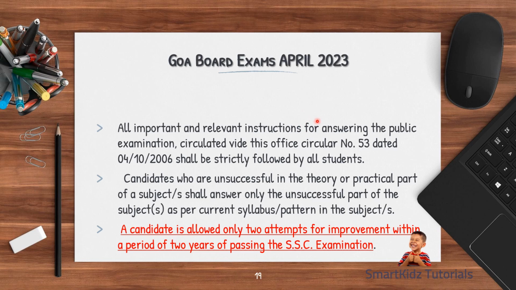Such students are allowed to sit for level, but they have to clear the papers that have been marked as needs improvement. So it says that you are allowed only 2 attempts to do the improvement. So if you don't do it within those 2 attempts, then you will be considered as fail and you will have to repeat the class. You won't be allowed to sit back into the SSC class in your school. Rather, you have to study from home and clear that paper. And at the same time, you will not be able to appear for 11th standard examination, though you may have taken admission for that. So you'll have to forfeit that admission.